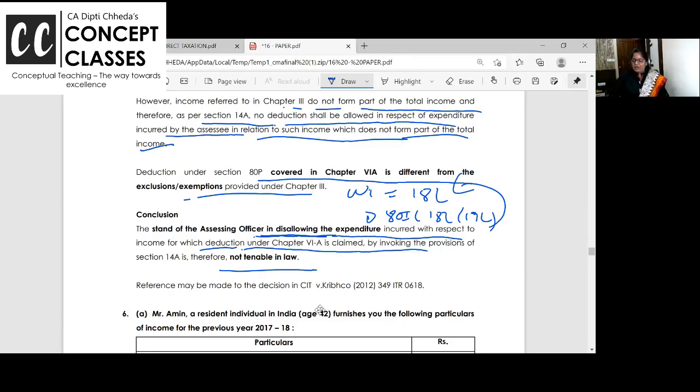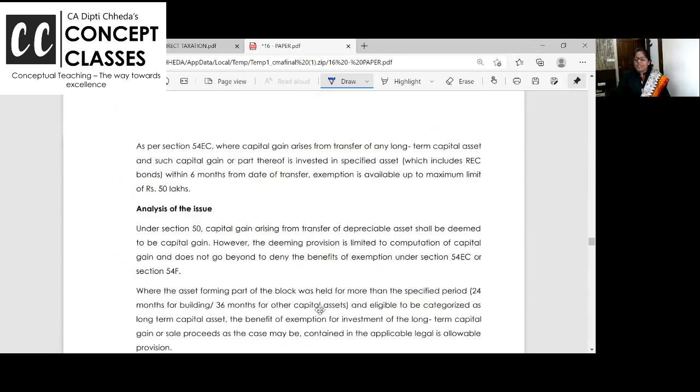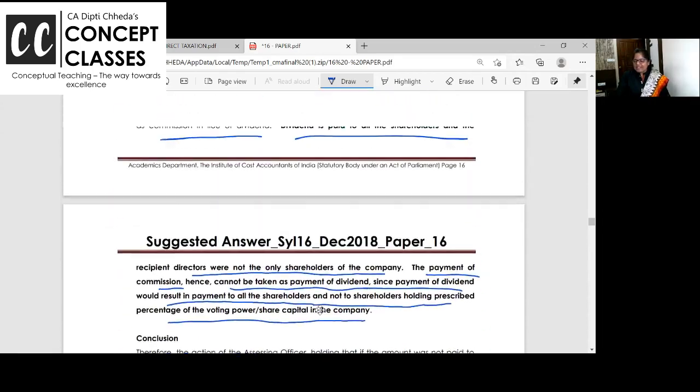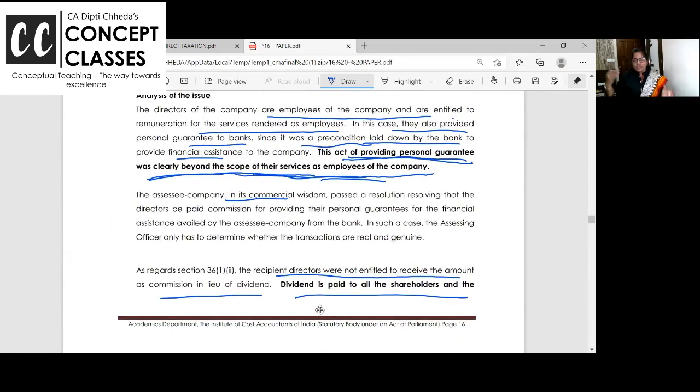Clear? Right. So here we finish with MCQs. Almost a good number of MCQs we have taken since yesterday. You just start your revision from the first chapter. We'll keep a little bit of gap now. And when you finish your revision, again we will take a class for more case laws. You will understand it better.